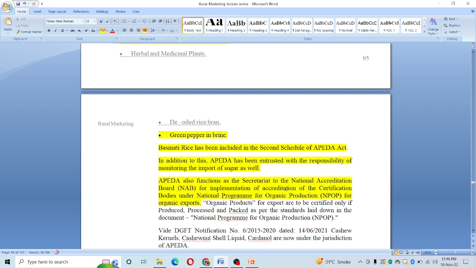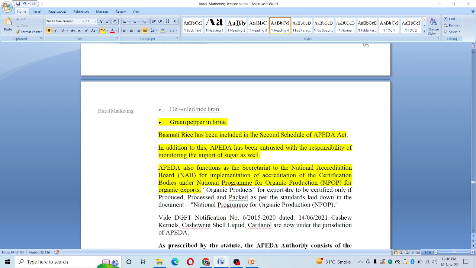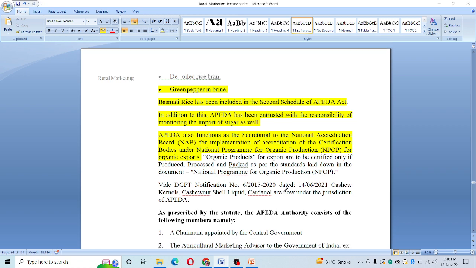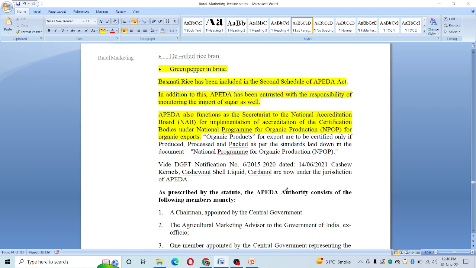Also it has basmati rice in its jurisdiction, and slowly it is concerned with organic products export also. And now cashew nuts and all are also coming in its paradigm.